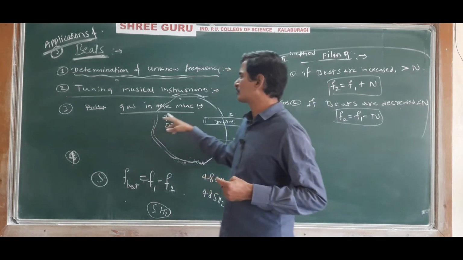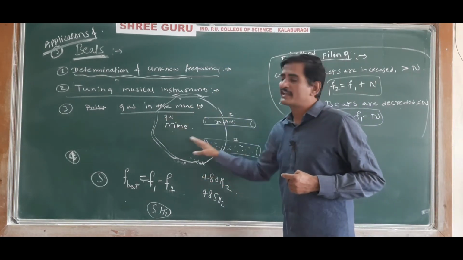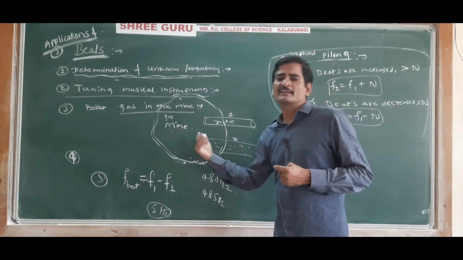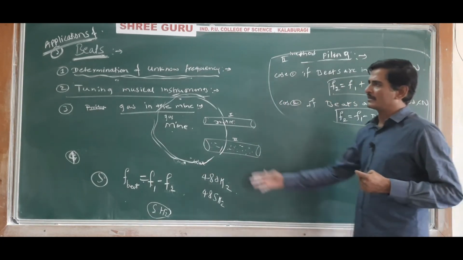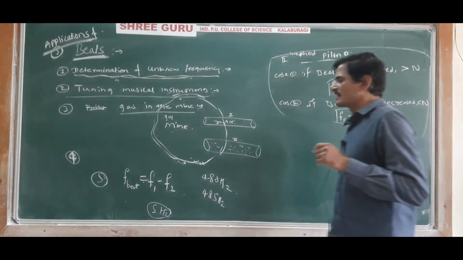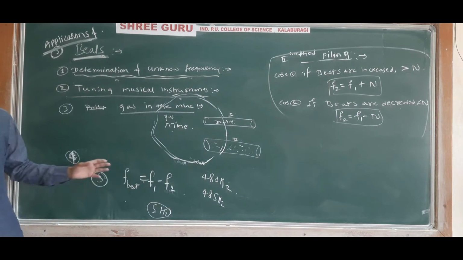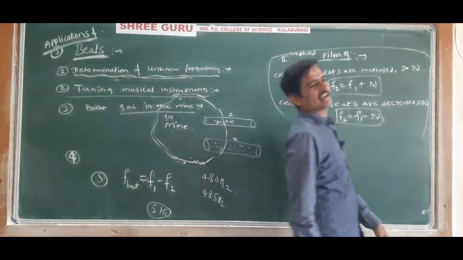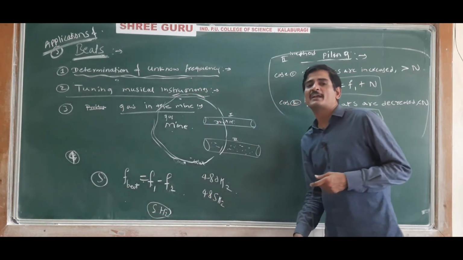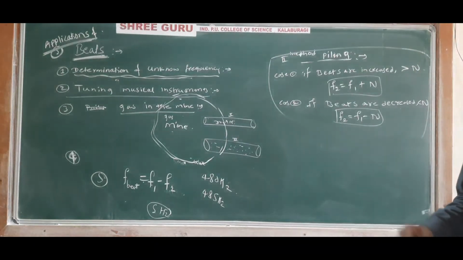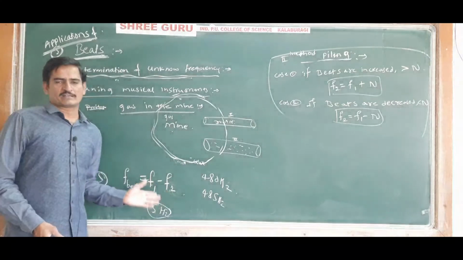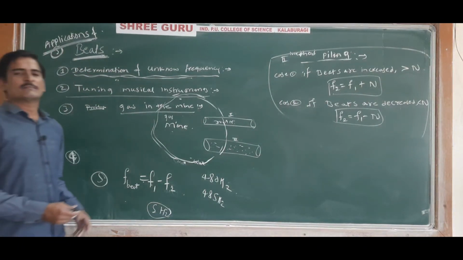The knowledge of beats can also be used to determine the unknown gas inside mines, whether it is air or any toxic gas. And by using the concept of beats, we can also obtain the low frequency oscillator in electronics. In electronics it is difficult to get a low frequency oscillator, so it is obtained by taking the beat frequency of two high frequencies. That serves as the required low frequency. So these are some applications of beats.